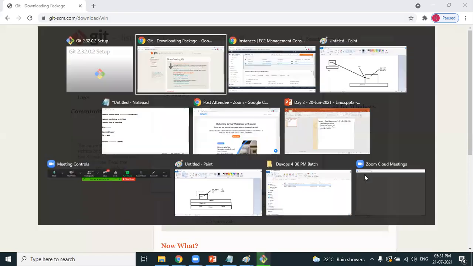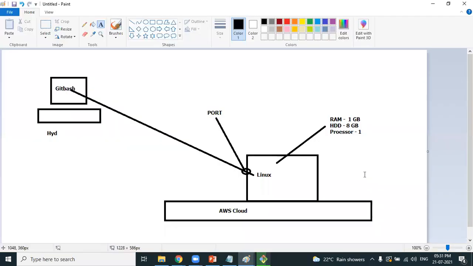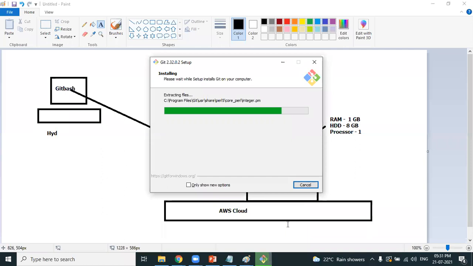So repeat again, what is the need for a terminal? To connect to a Linux machine, you need a terminal. The terminal we will be using is Git Bash. In no time, the terminal will be installed on the personal laptop. That's it.